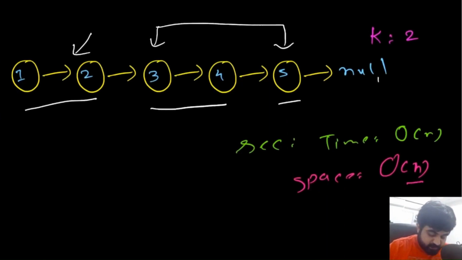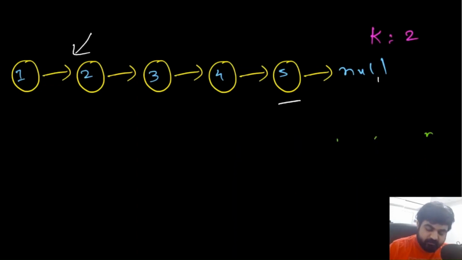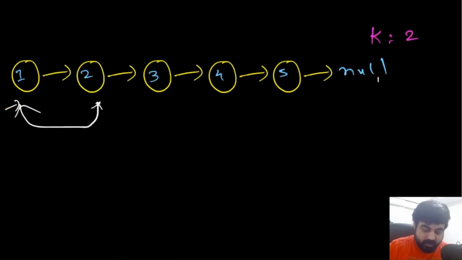So the next question your interviewer is going to ask you is that rather than using big O of n space complexity, can you solve this problem in big O of 1 space complexity? That is also very simple to do. Basically all we need to do is that at any given position, first we will try to see whether the given k elements exist or not. If they exist, then we will simply reverse them, and we can simply use a couple of while loops and do this iteratively.